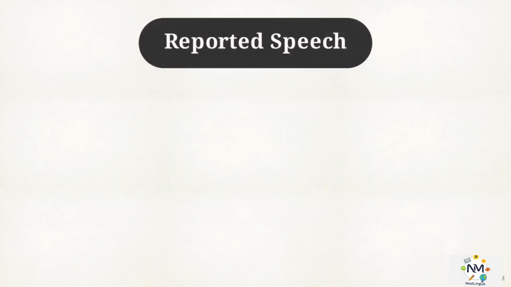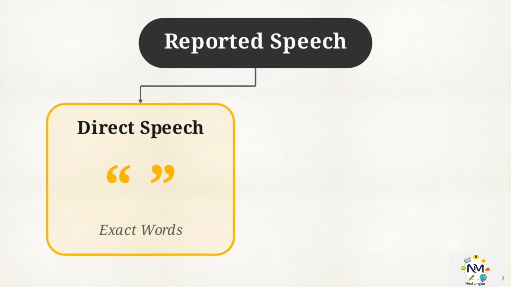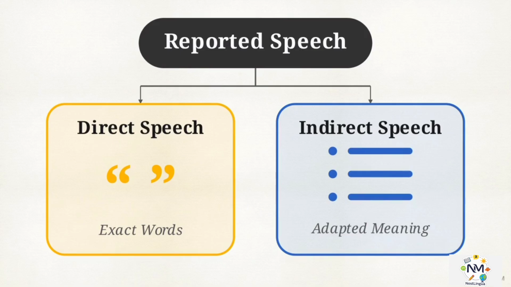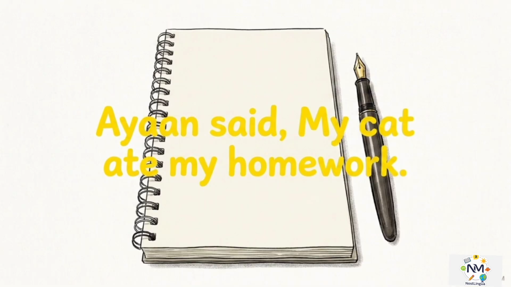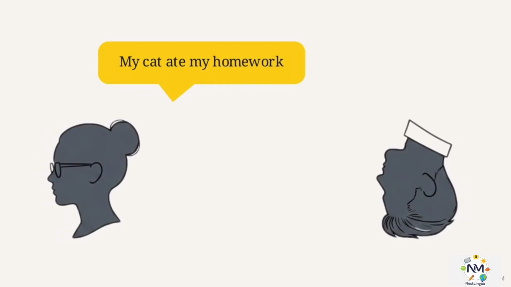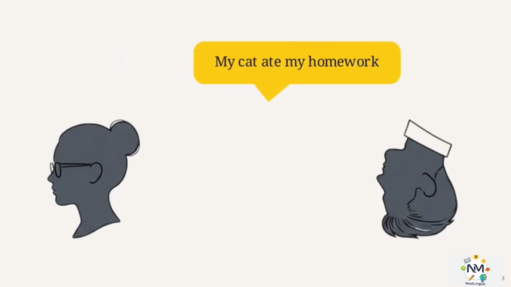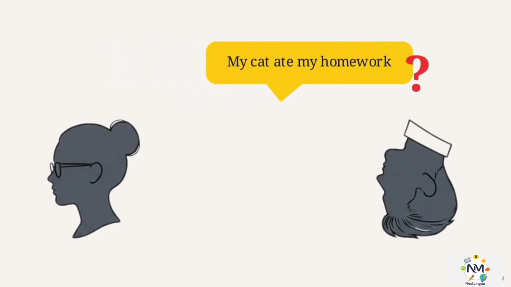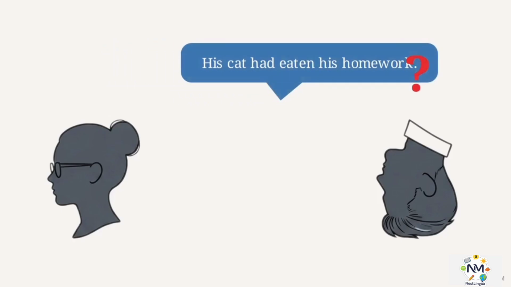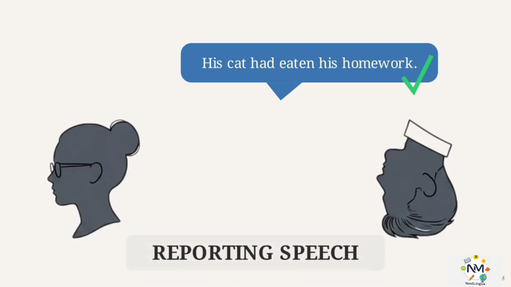When we repeat what someone else said, we choose between two distinct methods. We either use direct speech to repeat their exact words, or we use indirect speech to adapt those words into our own sentence. If his teacher needs to relay that exact excuse to the principal, she cannot simply repeat his words verbatim without causing confusion. She has to adapt the phrasing for a new listener. Taking a speaker's original statement and accurately packaging it for a third party is the core function of reporting speech.